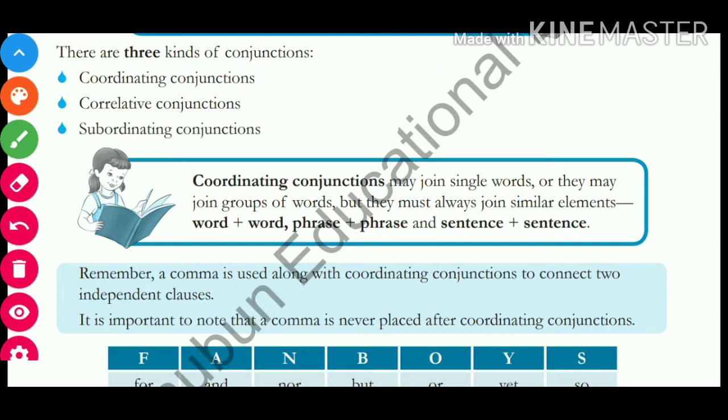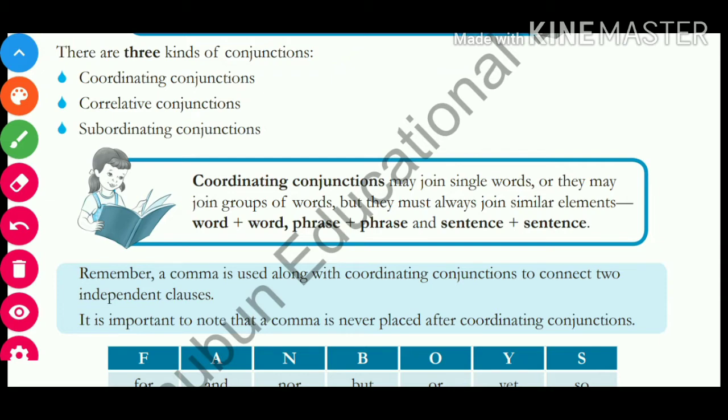Always remember, coordinating conjunctions always join similar types of elements. Okay, so tea and coffee. So similar words and similar phrases and similar sentences.